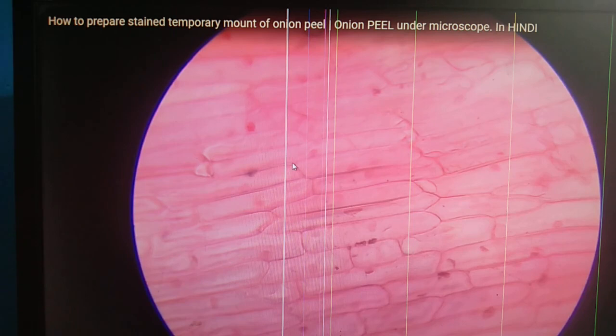As I told you, safranine highlights all parts of the cell. See here, this is called the cell wall of the cell. Inside the cell wall, the cell membrane is present. This is the nucleus and this part is cytoplasm. About this in detail we are going to study in a further video.